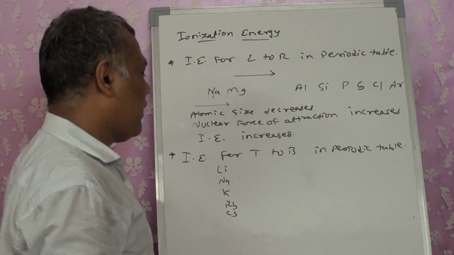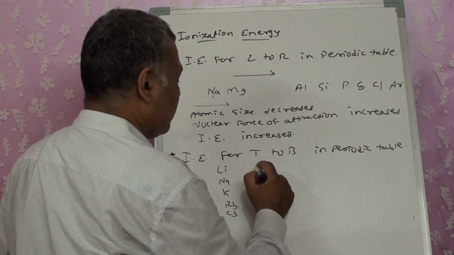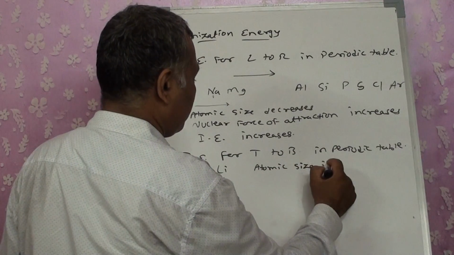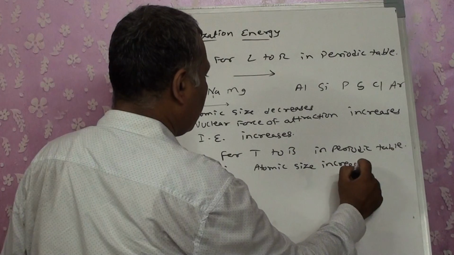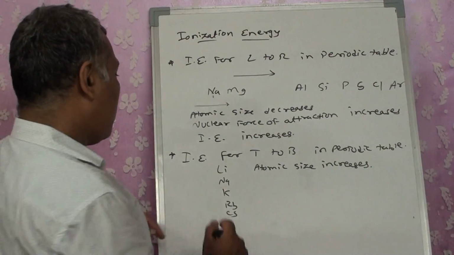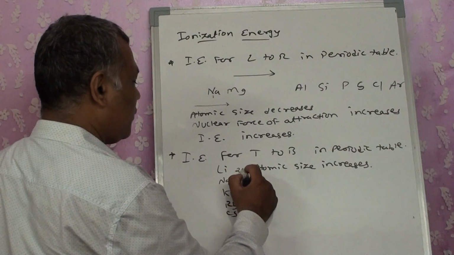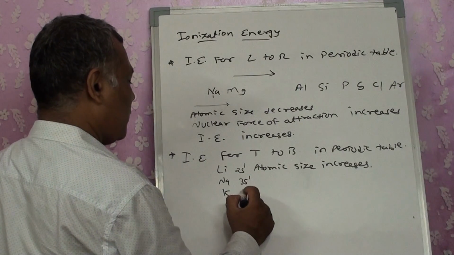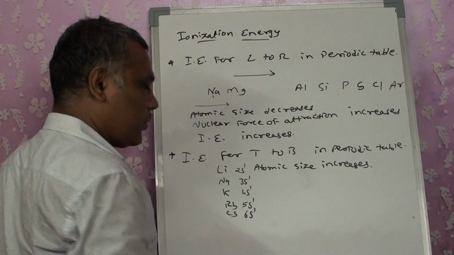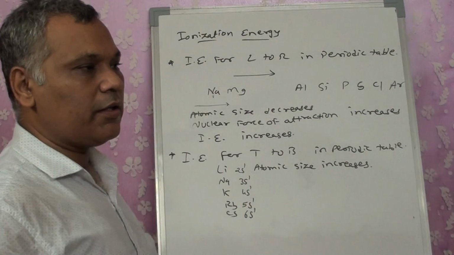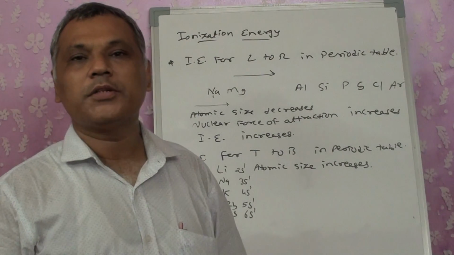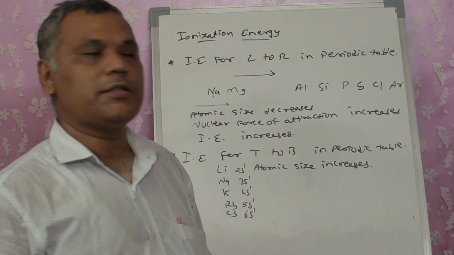But what will we have? Atomic size increases because electrons are all entering a new orbit. We write it as 2s1, 3s1, 4s1, 5s1, 6s1. That means the electrons are entering new orbitals, and as the electrons enter new orbitals, the atomic size increases.